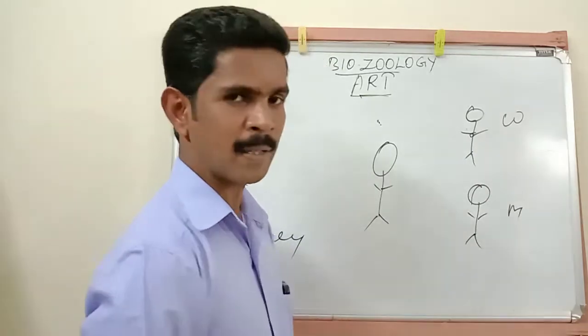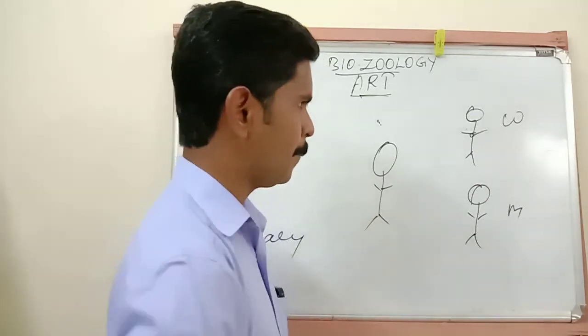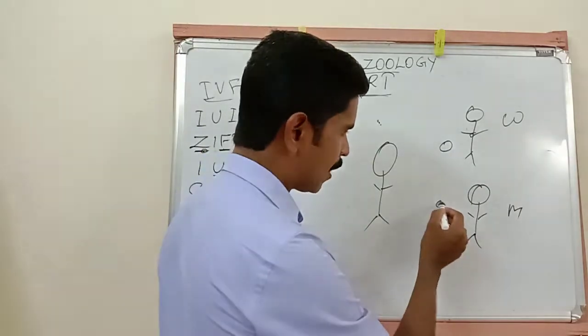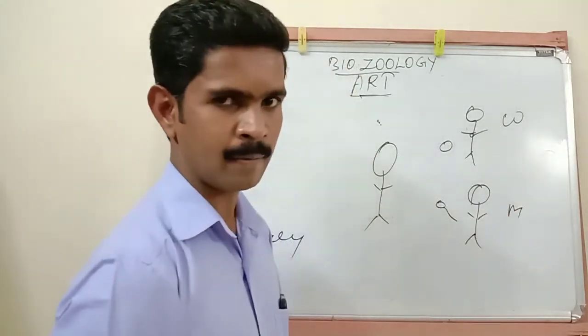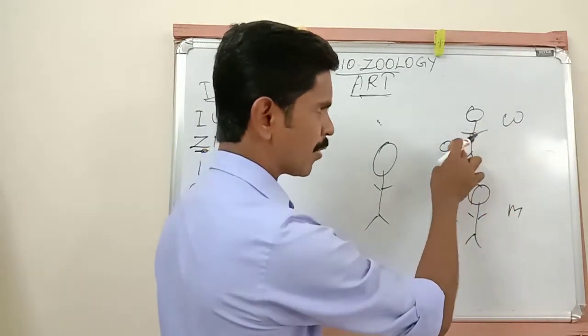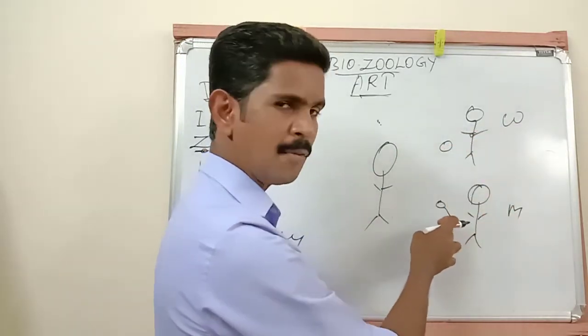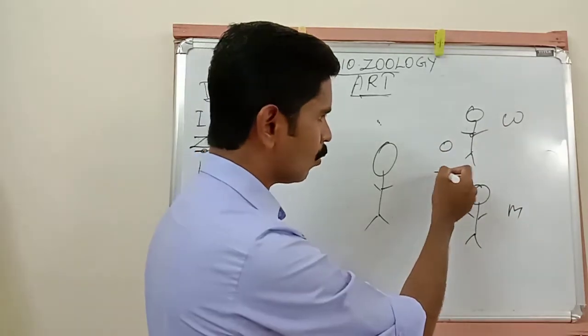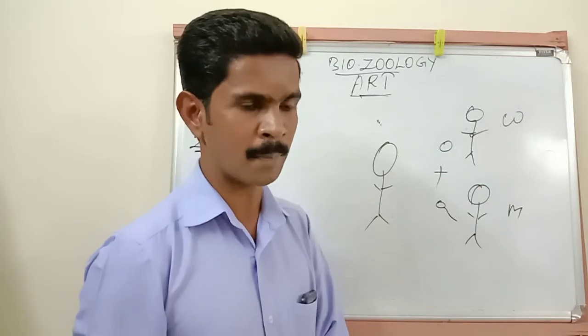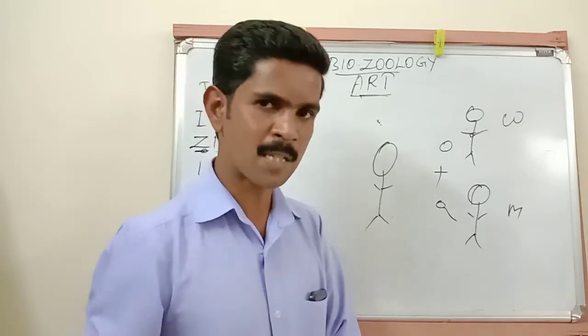For this method, the ovum is collected from this woman and the sperm is collected from this man. So this is a wife and husband. Both ovum and sperm are fused outside the body, so fertilization takes place outside the body.